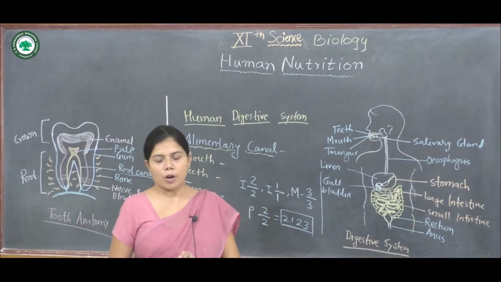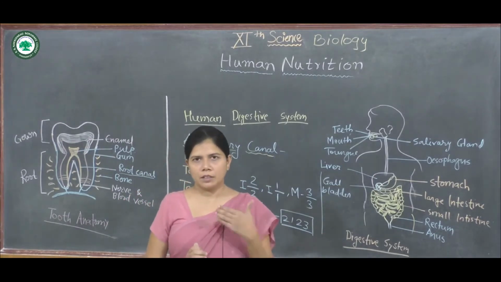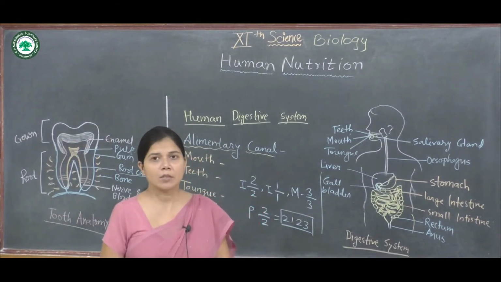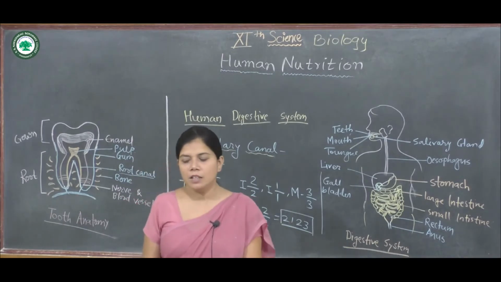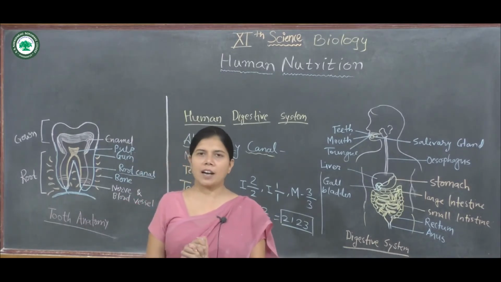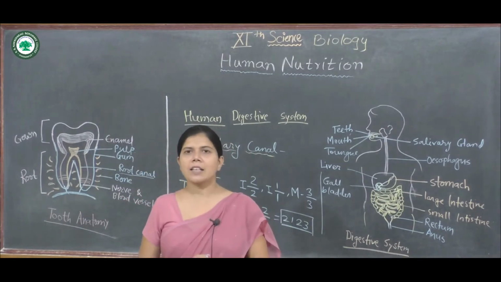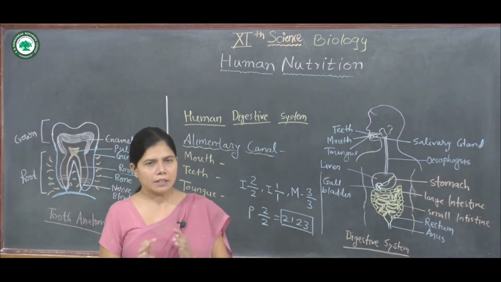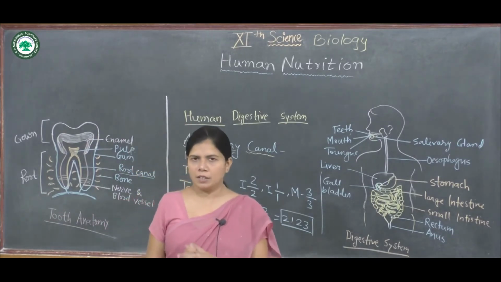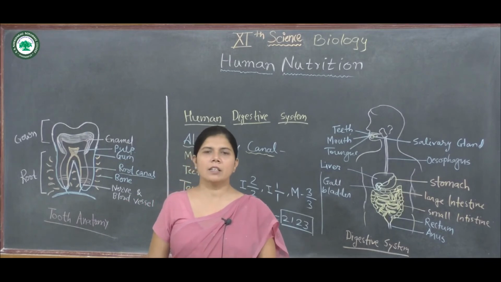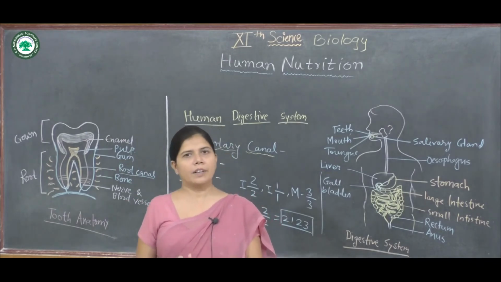Now from the stomach onward, the alimentary canal or digestive system consists of the stomach, small intestine and large intestine, and lastly the rectum and anus. The stomach, liver and intestine we will discuss in the next video.